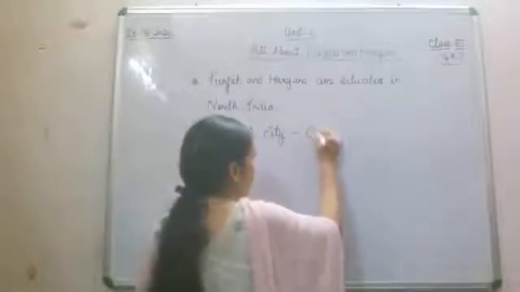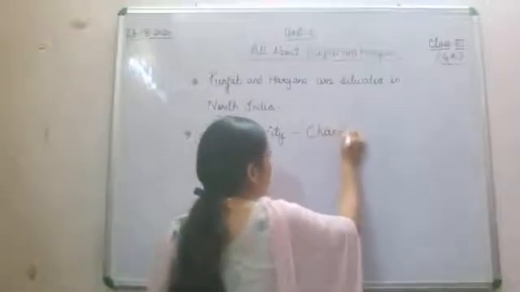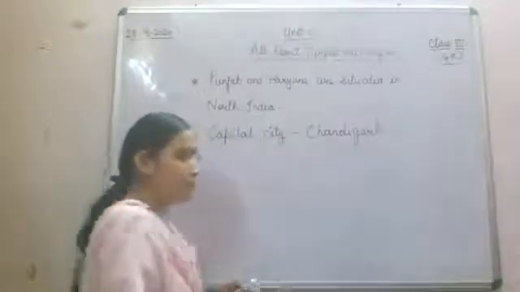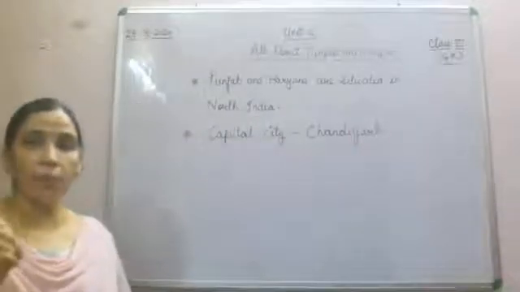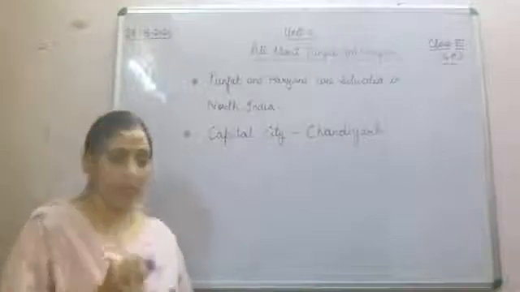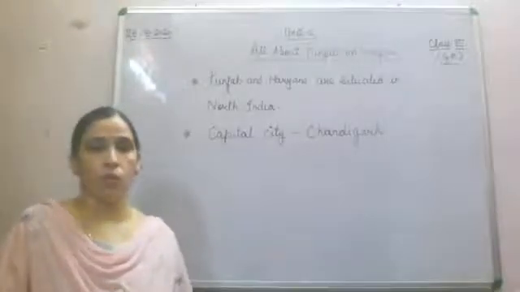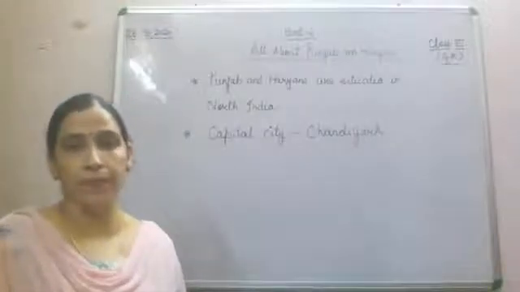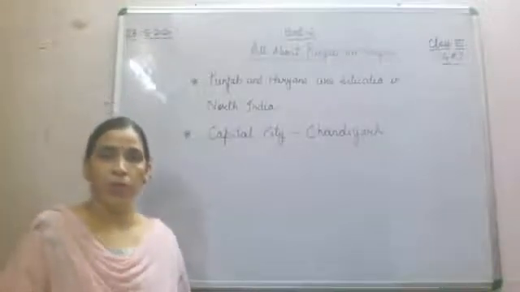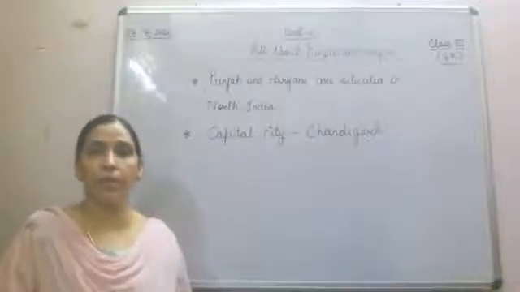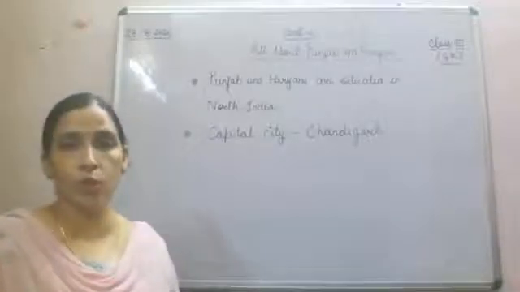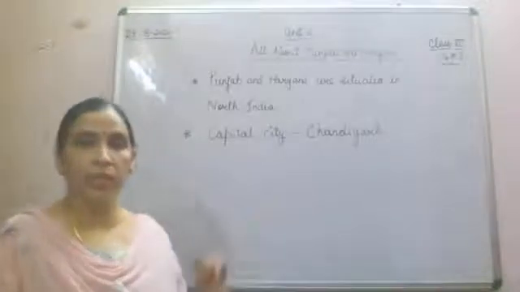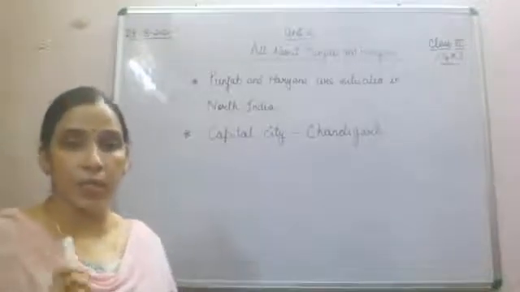Now I'll ask one more question: what is a common capital of two states called? That is a Union Territory. So Chandigarh is a Union Territory.